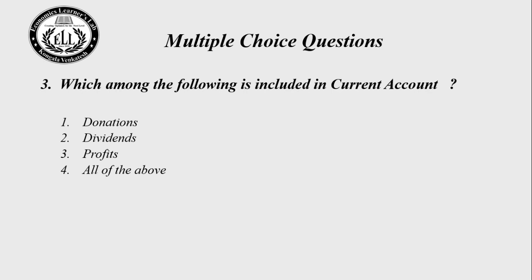30 seconds time for this question. Try to solve yourself. After that I will do the explanation. Your time starts now.